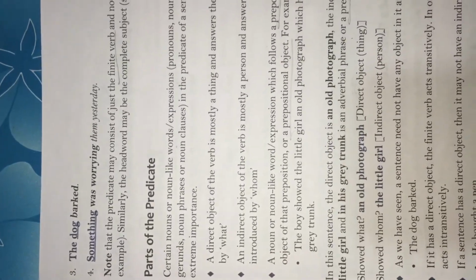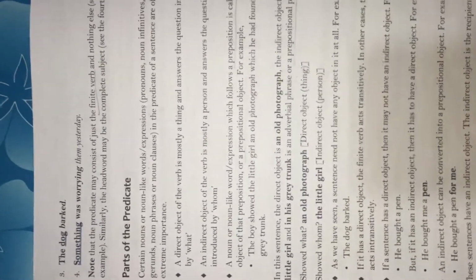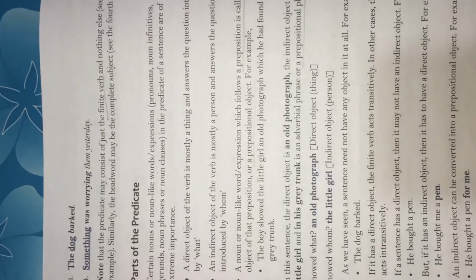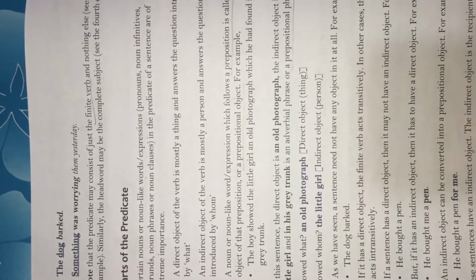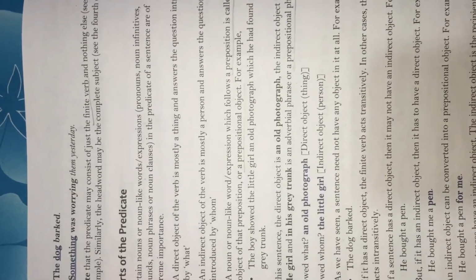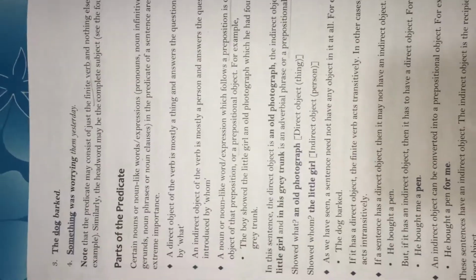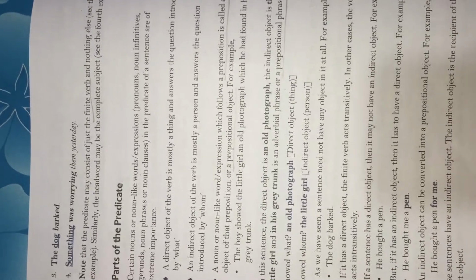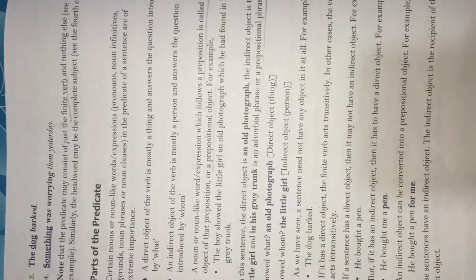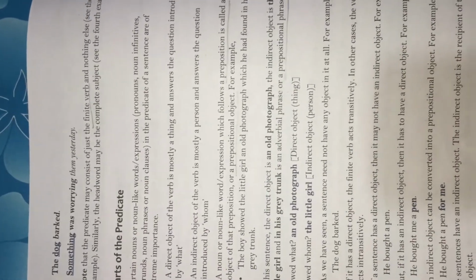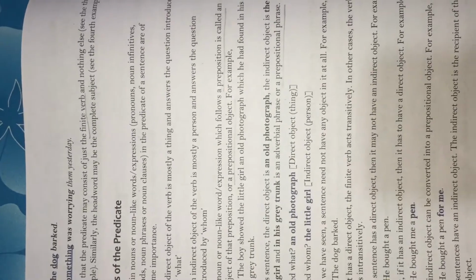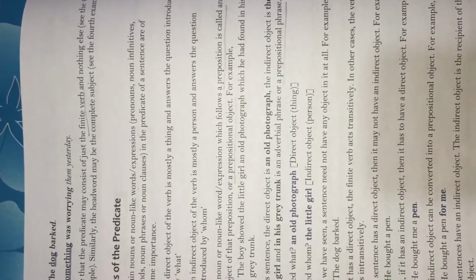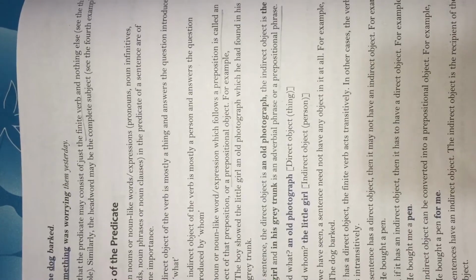Now, parts of the predicate. Nouns or noun-like word expressions in the predicate of the sentence are of extreme importance. A direct object of a verb is mostly a thing and answers the question introduced by what. Next, the indirect object of the verb is mostly a person and answers the question introduced by whom.